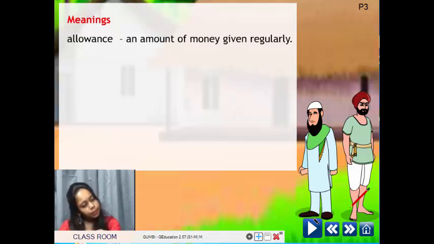When some old person cannot earn anything, his son or daughter often gives him an allowance so that he can look after him. Okay? He can't earn, that's why it's an allowance. Many parents also give an allowance to their children. Maybe some of your parents are giving you an allowance. It may be 10 rupees or 15 rupees, but they give it regularly. So, pocket money. So, that is an allowance.